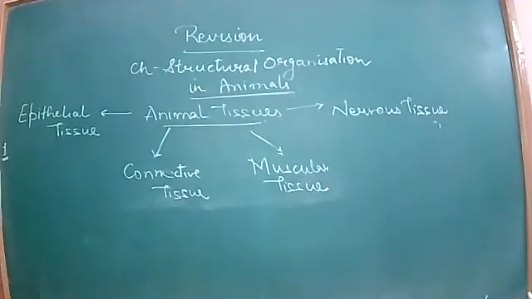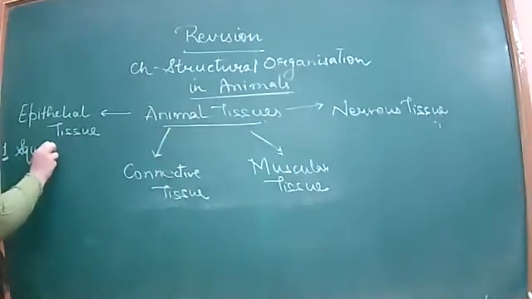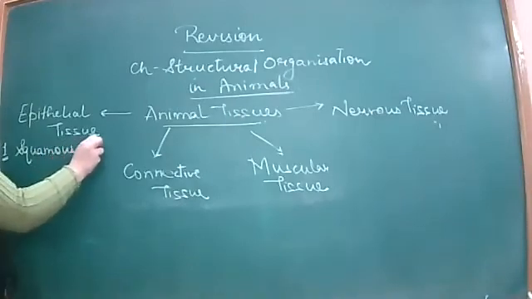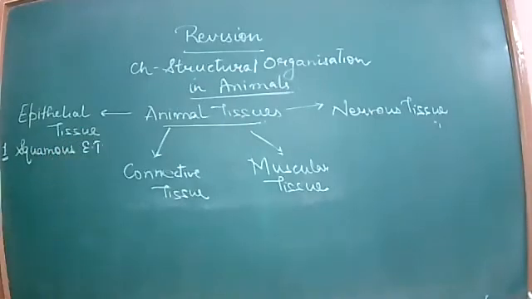So the very first type of epithelial tissue is the squamous epithelium. What is squamous epithelial tissue? Squamous consists of square shaped cells, small sized, flattened cells, so that they can be arranged in a single sheet.